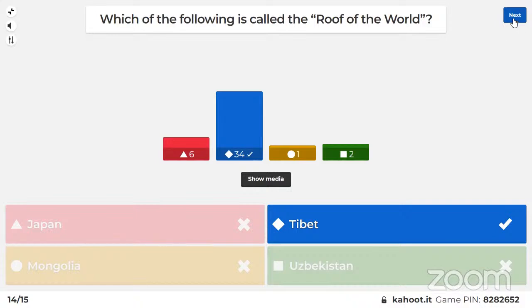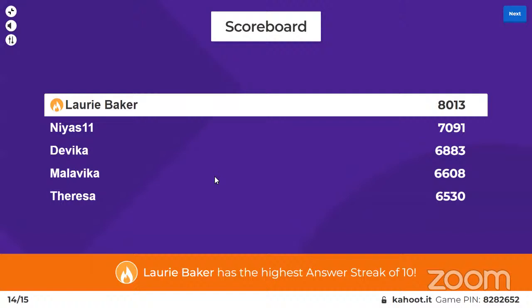Before that, let's see the leaderboard. Laurie Baker is still on top and has an answer streak of 10. 10 correct answers in a row. Well deserved and very good. 8,745 points. Second spot, Nias, 7,913. Third spot, Devika. Fourth spot, Malavika. And fifth spot, Teresa. All right, moving on to the 15th question. The last question in our Curiosity Quiz.